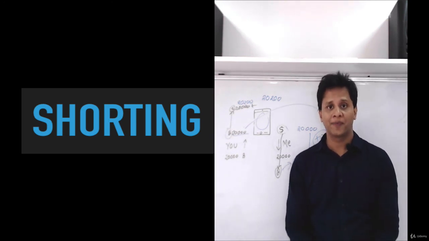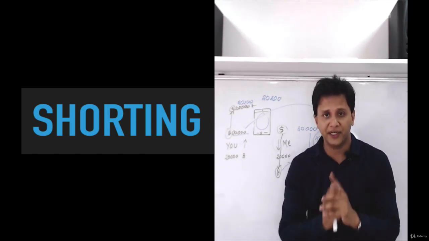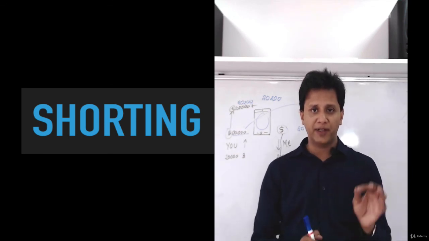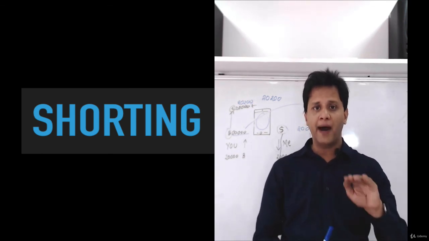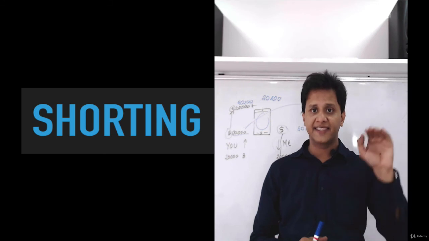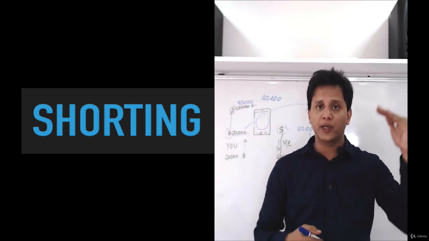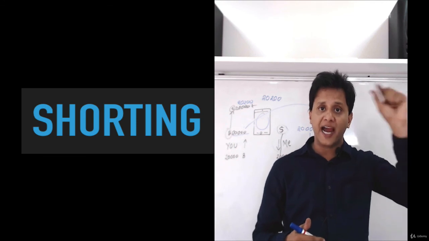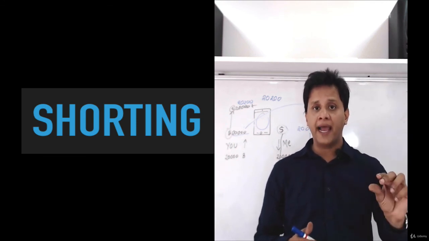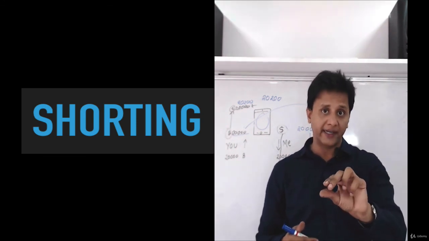So this is how the shorting works. So the first condition is when the market is going up, you buy at low first and sell at high second. And the second condition is when the market is going down, you sell first at higher rate and buy the same thing on the lower rate second.